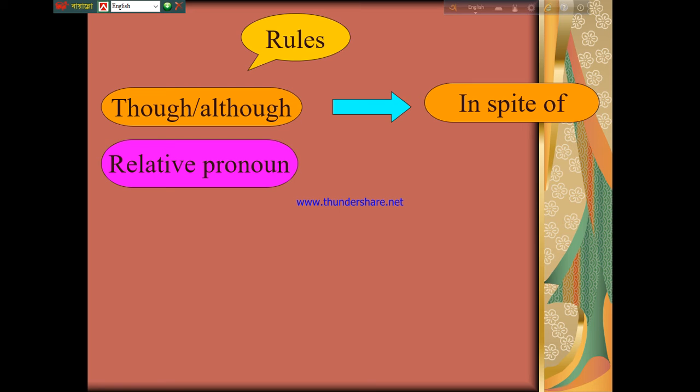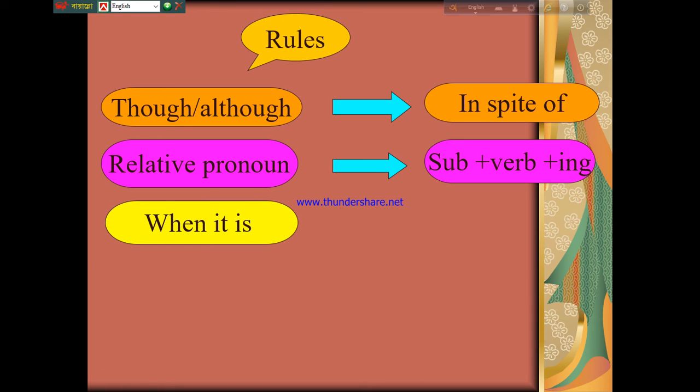The rest of the structure will be the same as the previous rule, since, as, when. If you see a relative pronoun, you have to transform this relative pronoun. You just have to follow the structure subject plus verb plus ing. This structure you have to write if you find a relative pronoun.